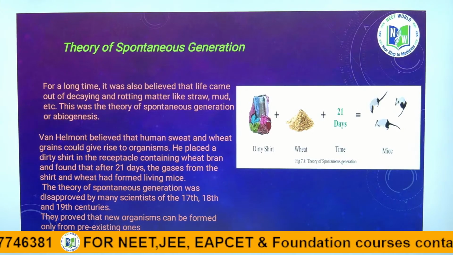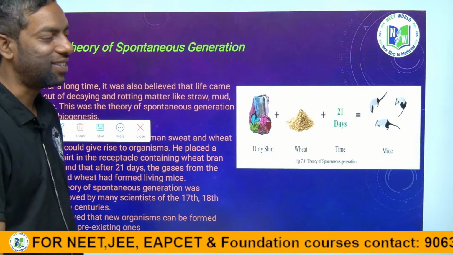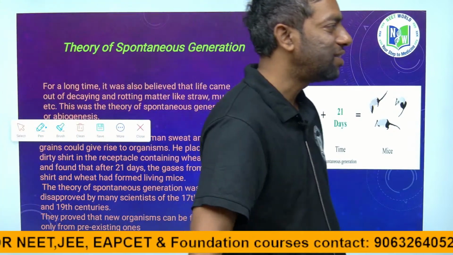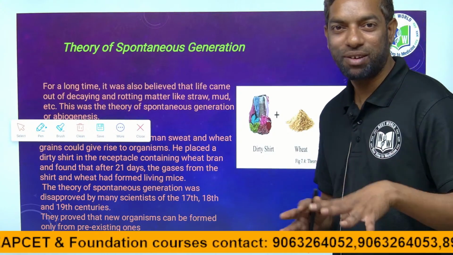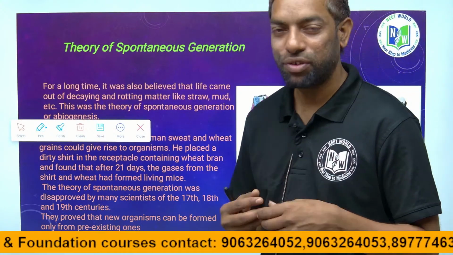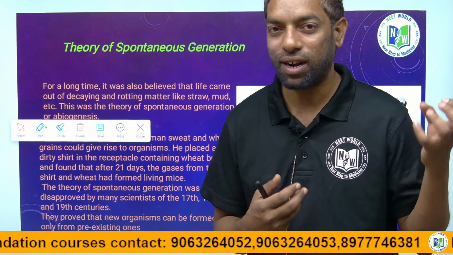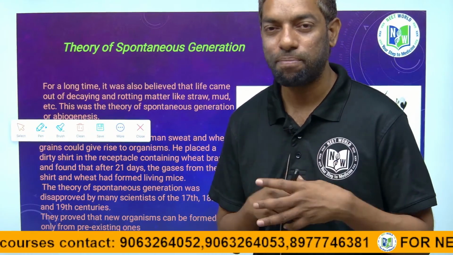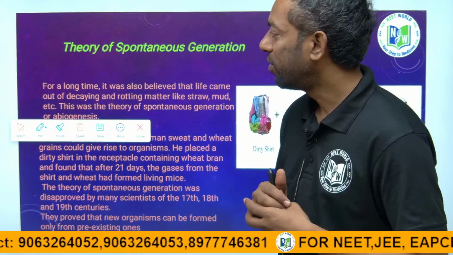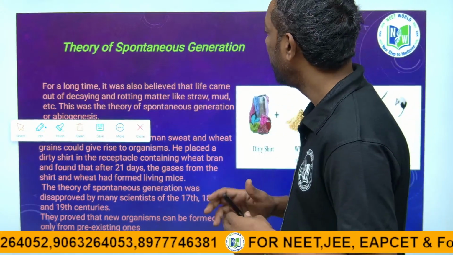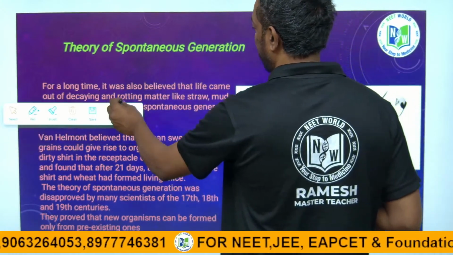Next theory, the theory of spontaneous generation. How do these kinds of theories look? They are imaginary. We also have some imaginations, but of course we need to prove how life started on this earth. Early scientists described some theories. This is also one of the theories, spontaneous generation.